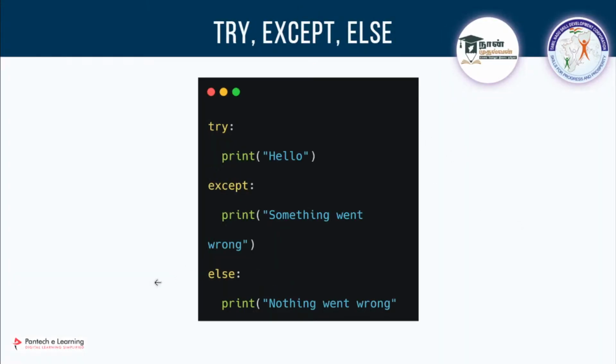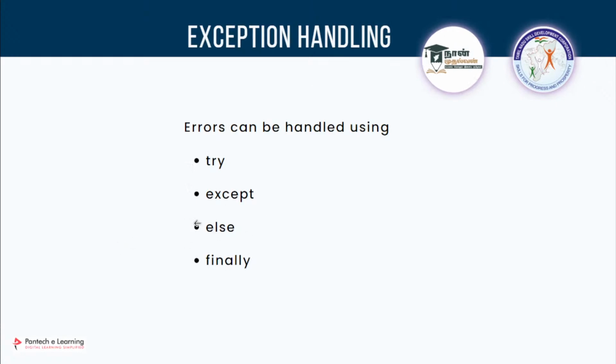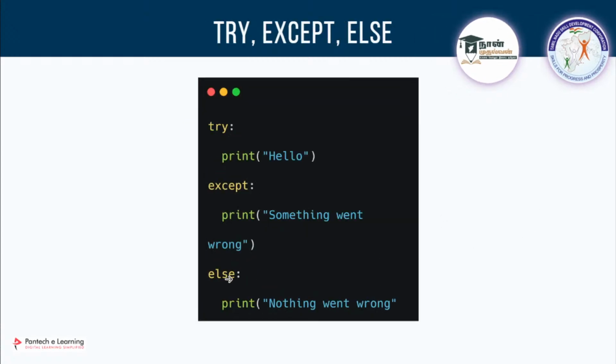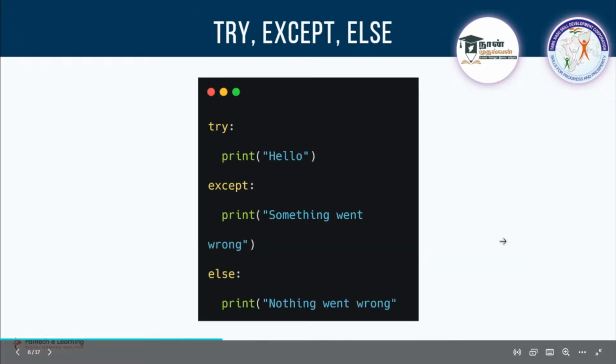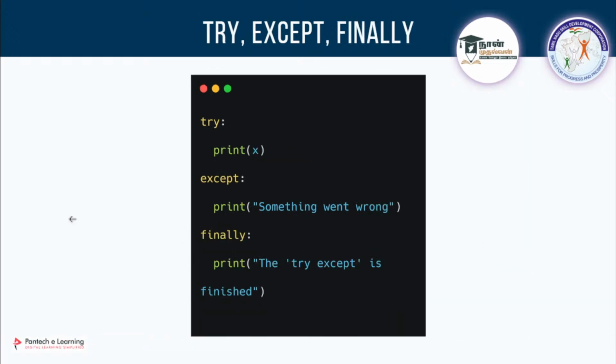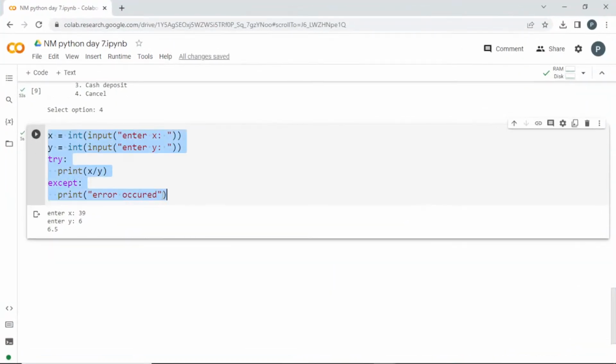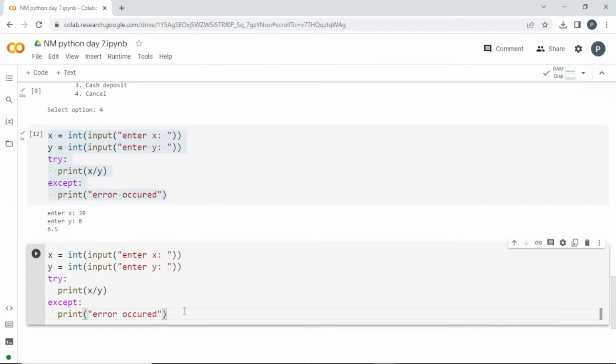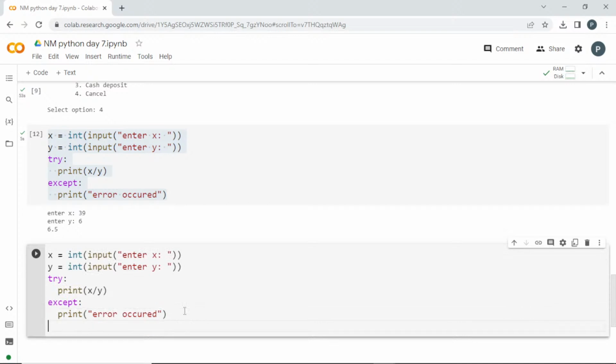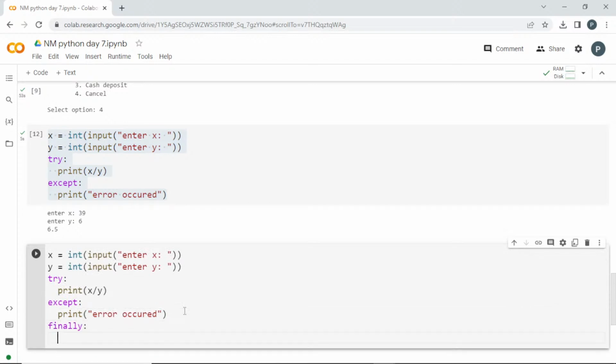And there is something known as, I told you, else and finally. There are two things, either of which you can add with try. So try except is mandatory, and you can add either else or finally. So there are two options. You have to give it below like this, else or finally. So we are going to use this and try to see how it is happening. So that I can teach you directly, I'll use this finally here, print "this is finally".